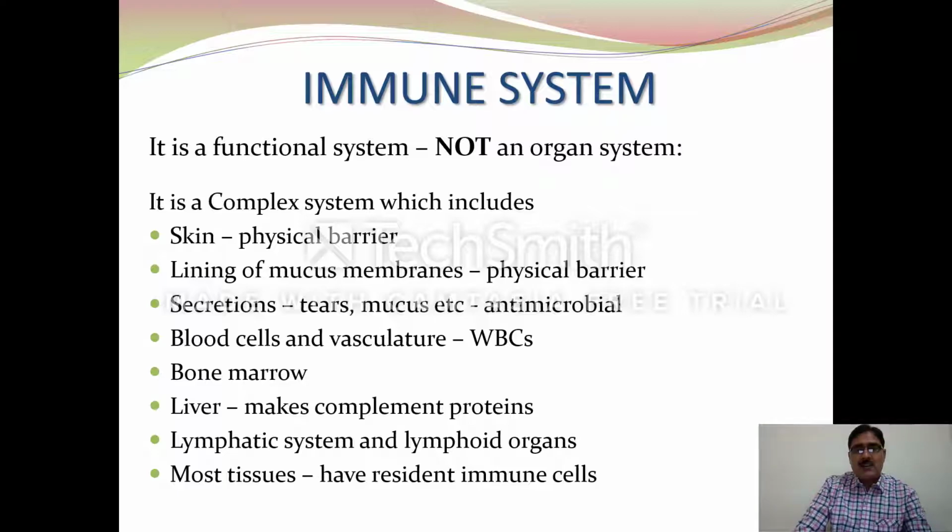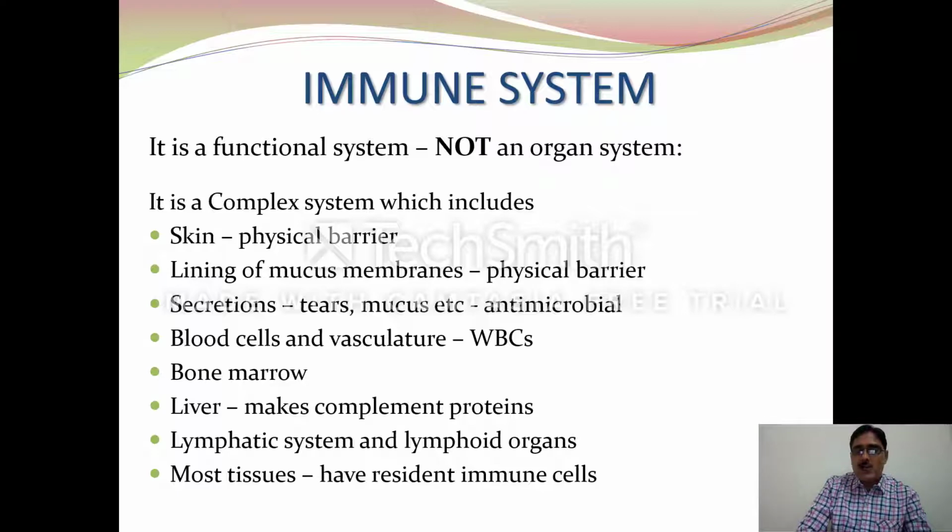Secretions like tears, mucus, etc. These are antimicrobials. For example, whenever any foreign object or particle enters our eyes, tears come out from the eyes, which are antimicrobial.